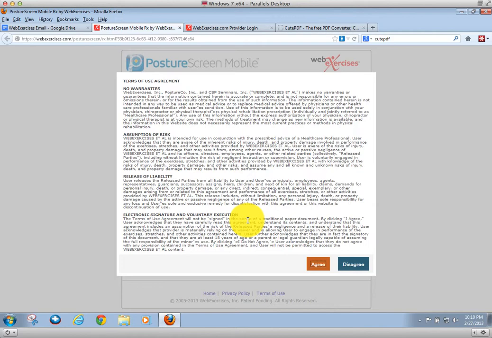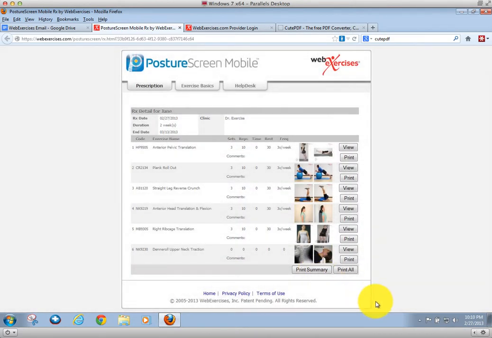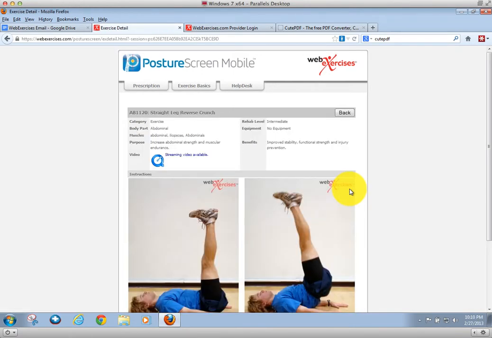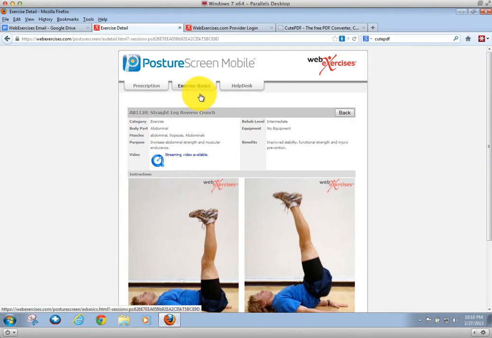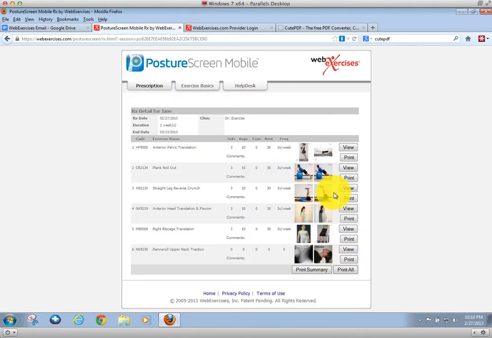This is the free version of WebExercise integration that everybody has access to when using Posture Screen Mobile's WebEx module. And you can see these are the exercises that I prescribed for Jane. If I wanted to view these exercises, you can go ahead and play the video. It has a complete exercise prescription there. I'm going to go back. We've also just integrated a traction module using the dental orthotic.